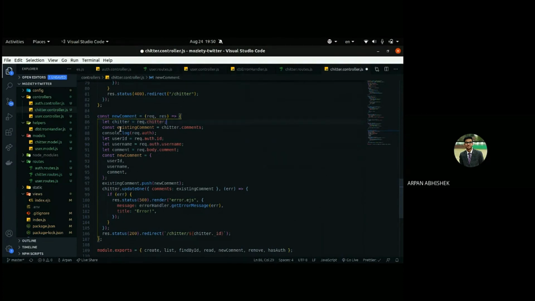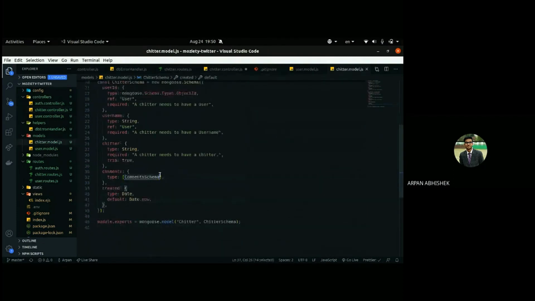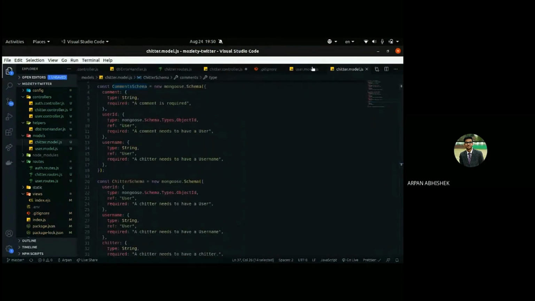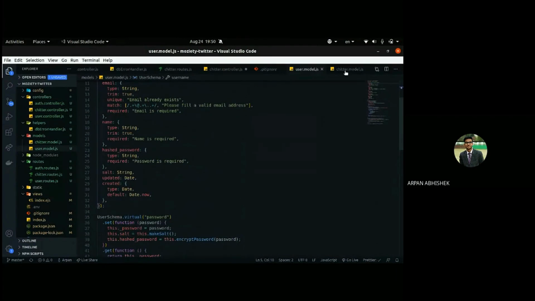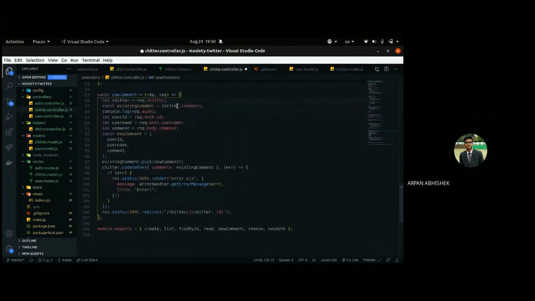If you recall the model of jitter, comment is an array of comment schema, right? When we add new comments, we don't want the existing comments to go away, so we'll save the existing comments, if there are any, to existing comments.